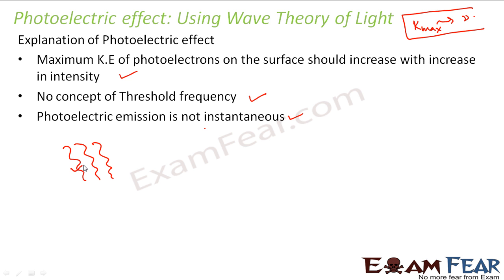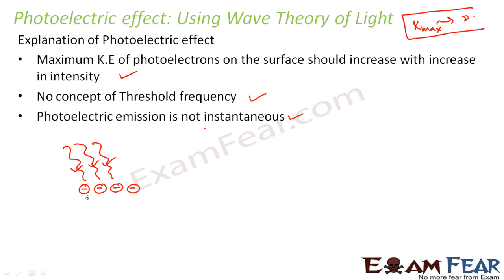When light is falling on a metal surface, the energy of the wave is getting distributed over all the electrons which are present on the metal surface, right? Let us suppose there are many electrons which are present on the surface of the metal. So it is getting distributed between all of them. So now between all the electrons.